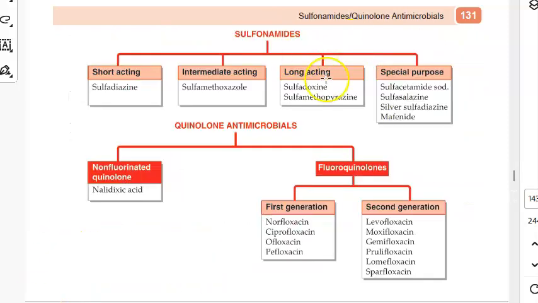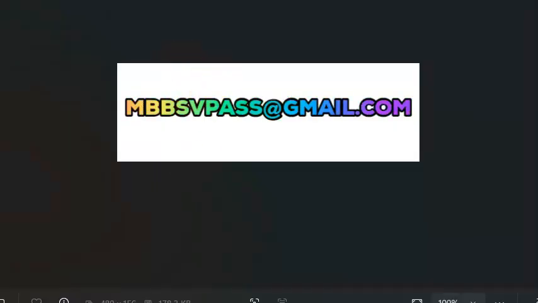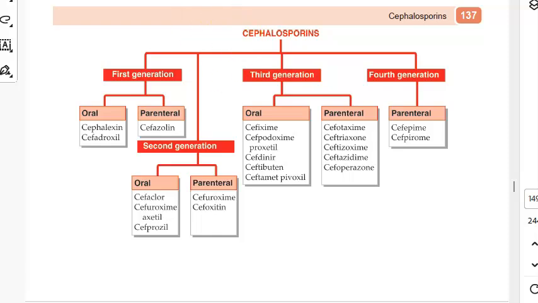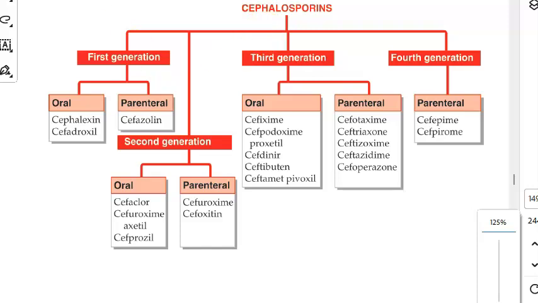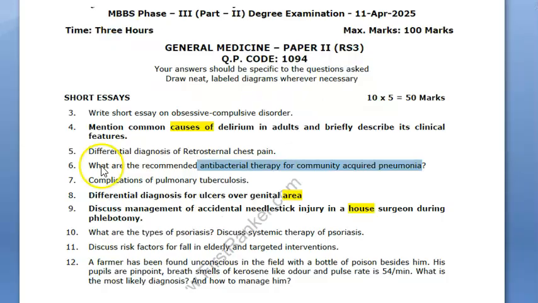Then what else? We have to find levofloxacin, right? Levofloxacin is here, fluoroquinolones, under quinolone antimicrobials. And what else do we have to locate? Because if it is severe, they wanted to add cephalosporins, so that is there here, you can see. Under second generation you have cefuroxime, and under third generation you have ceftriaxone. Everything IV, this is parenteral, you can see. You got it, right? So if they ask you what is the recommended antibacterial therapy for community acquired pneumonia, you will be able to write.